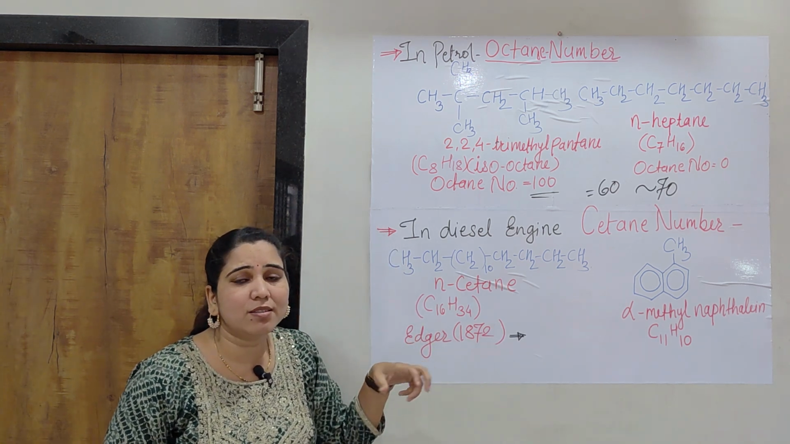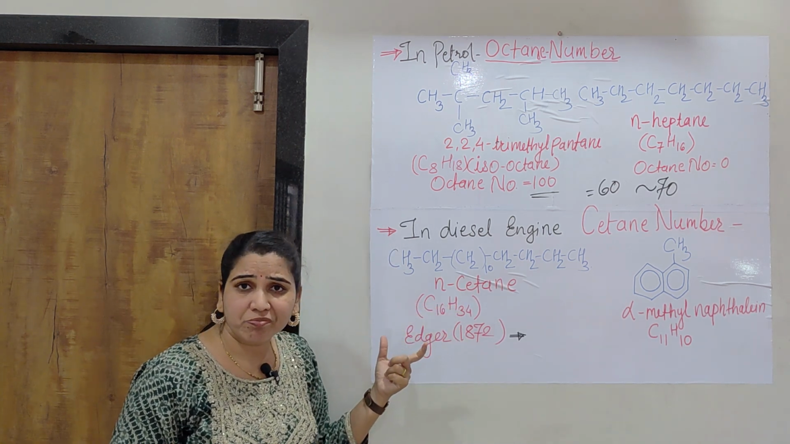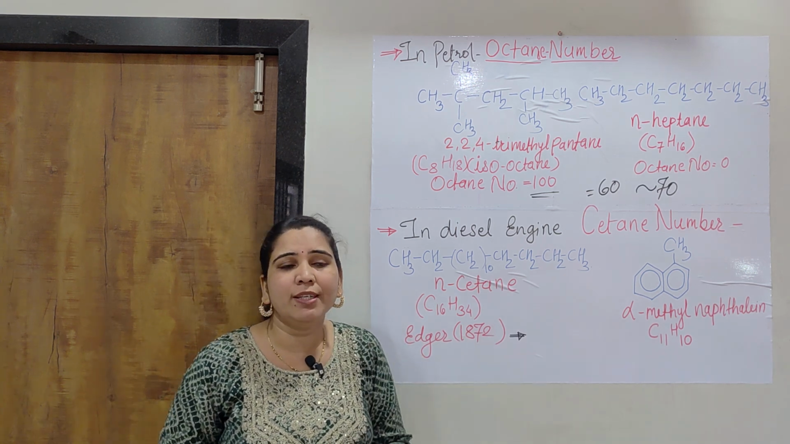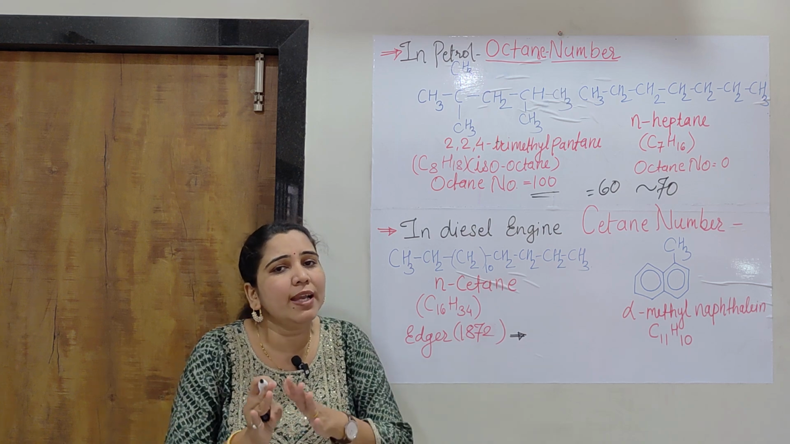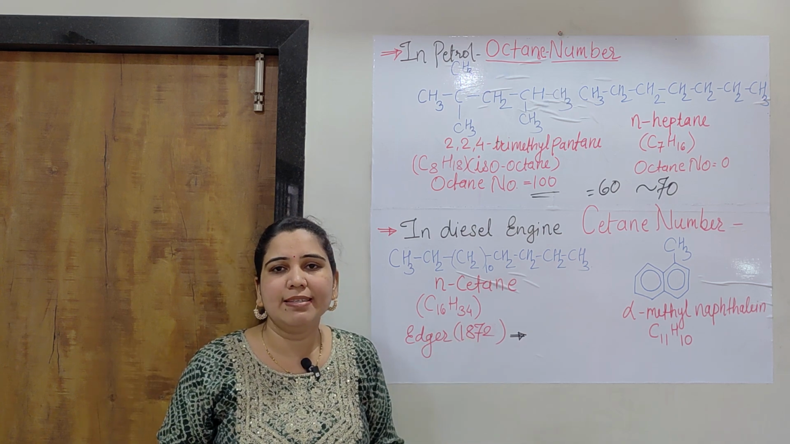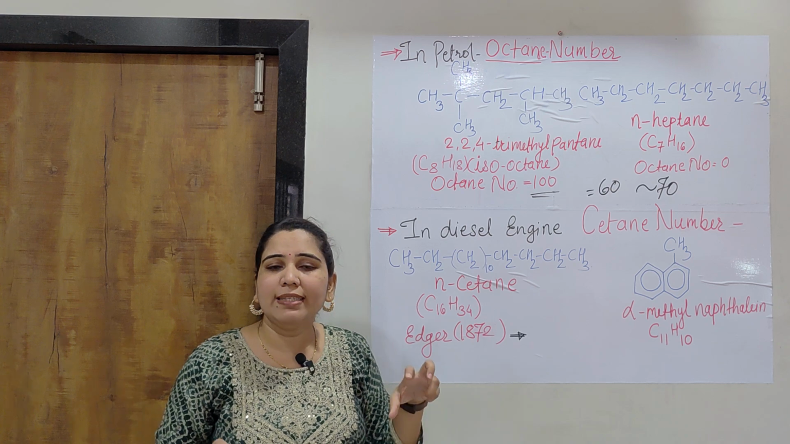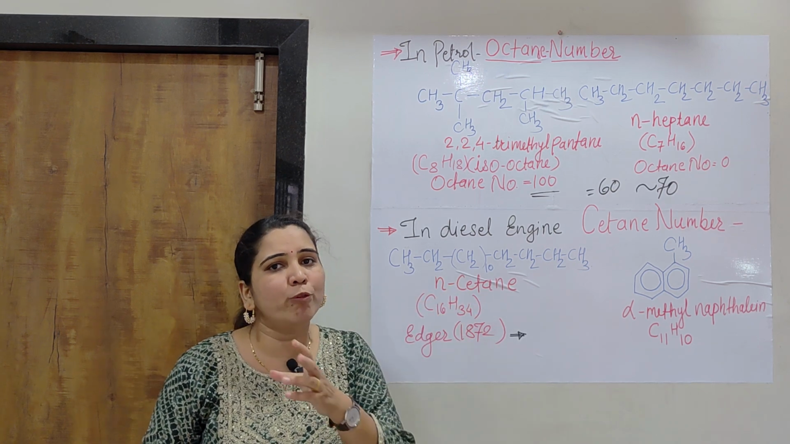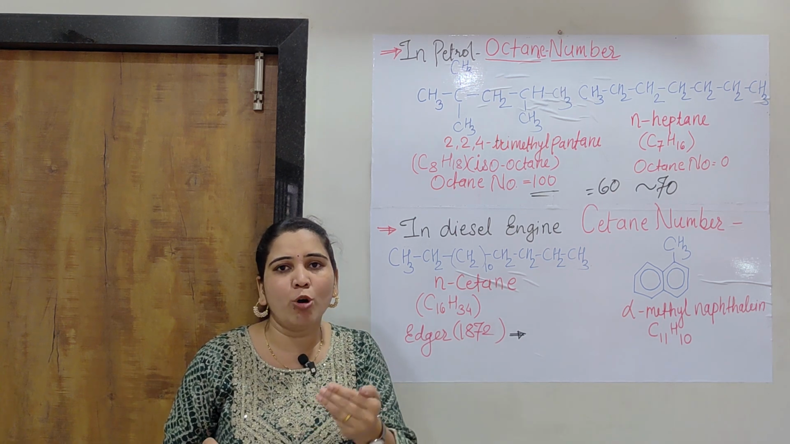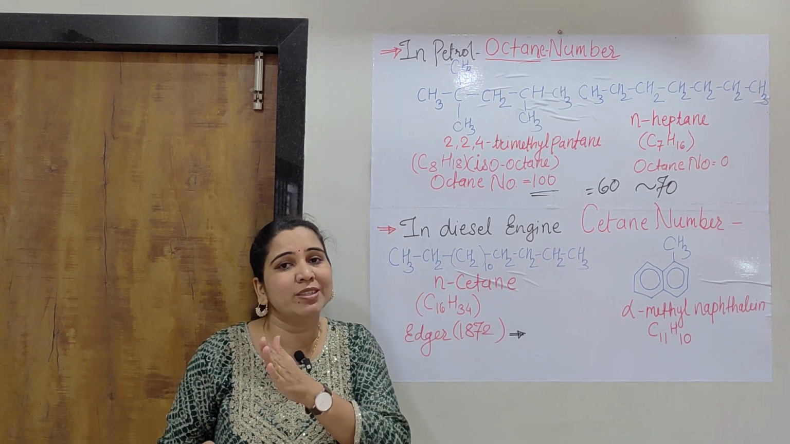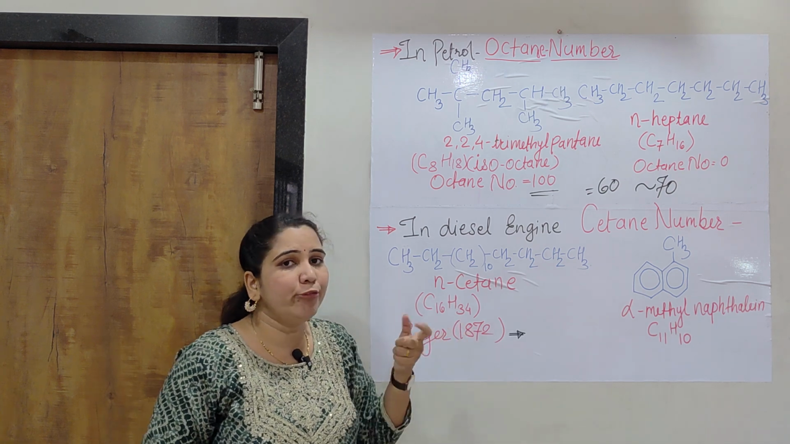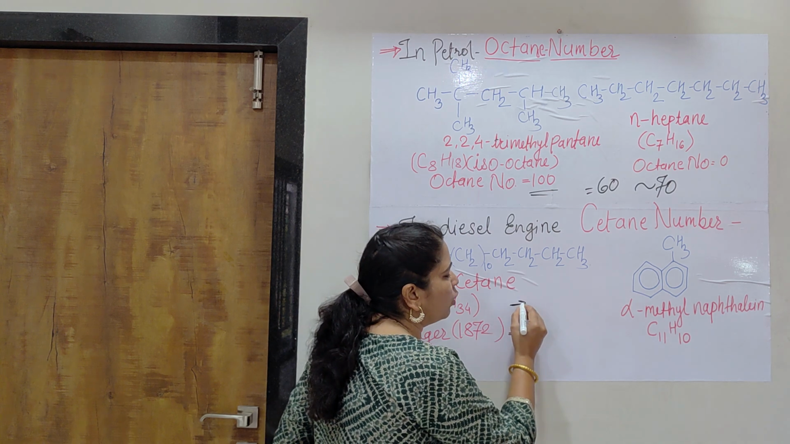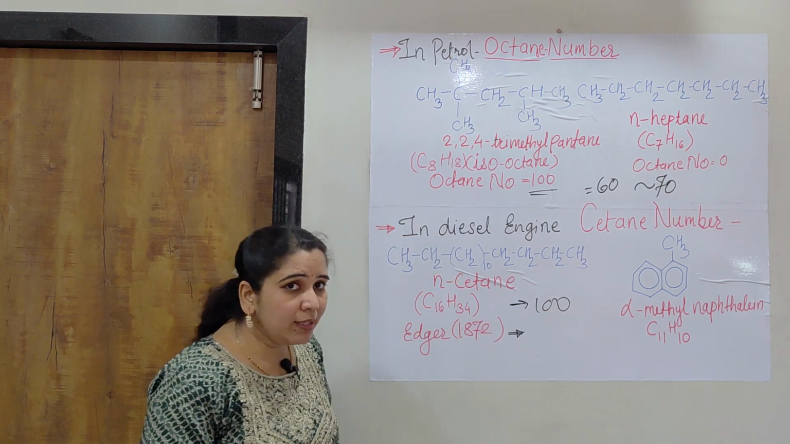When Edgar saw that it has a totally straight chain, and applied it in the diesel engine, it showed very smooth working and no knocking tendency at all. So he showed that this cetane has 100% quality of processing in the diesel internal combustion engine. So it is said that a fuel having cetane number 100 is a very good quality fuel for minimizing the knocking tendency.